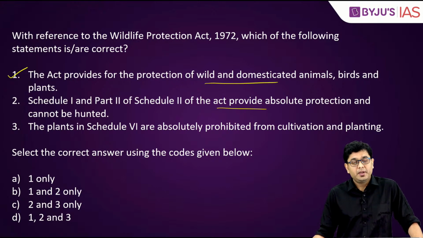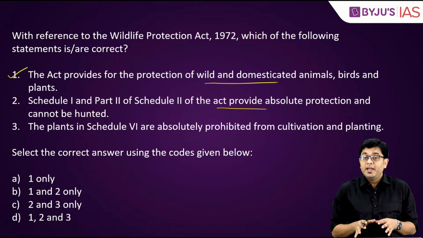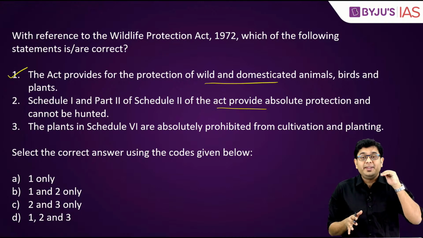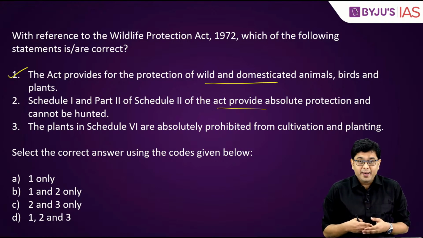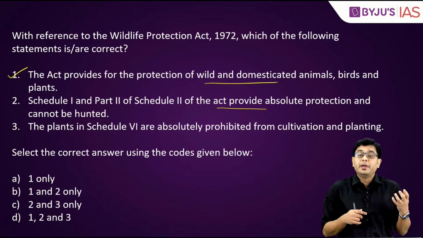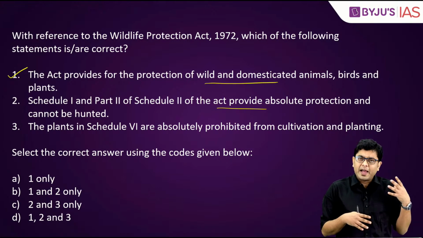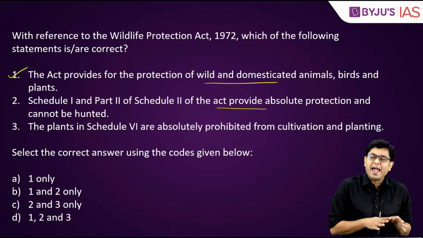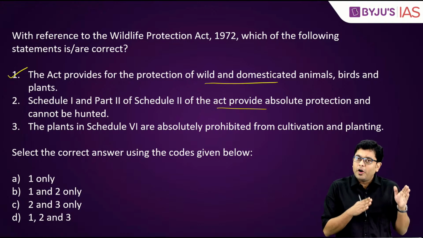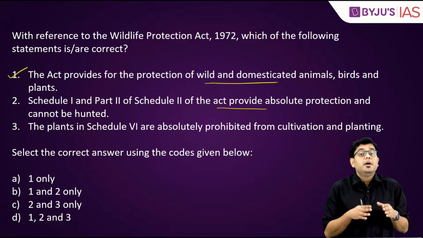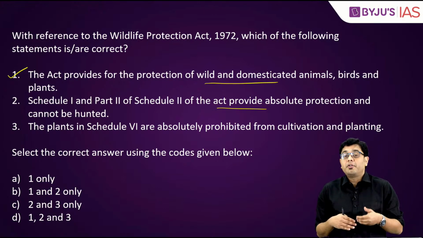Then, Schedule 1 and Part 2 of Schedule 2 of the Act provide absolute protection and cannot be hunted. So while Schedule 1 and Schedule 2 provide for protection, and the animals listed under them cannot be hunted at all, still there are provisions that if one particular animal has started becoming a threat to the local community or has become particularly dangerous, or any animal is suffering from a disease which can spread very easily, then hunting of that particular animal can be undertaken, provided you have the prerequisite different types of permissions granted to you.